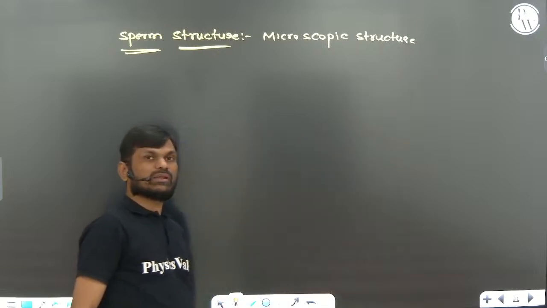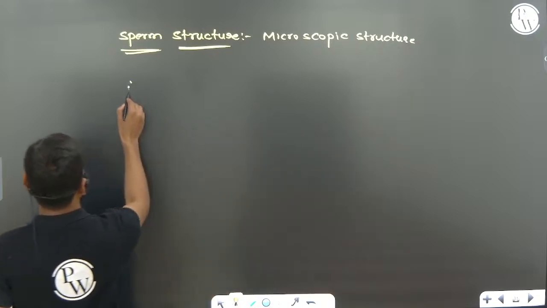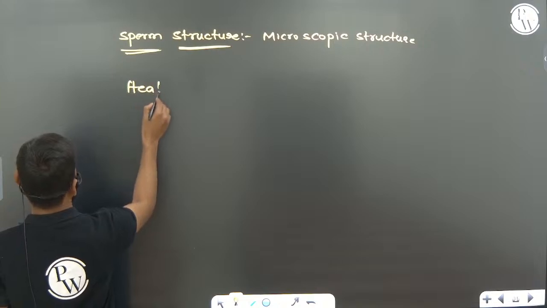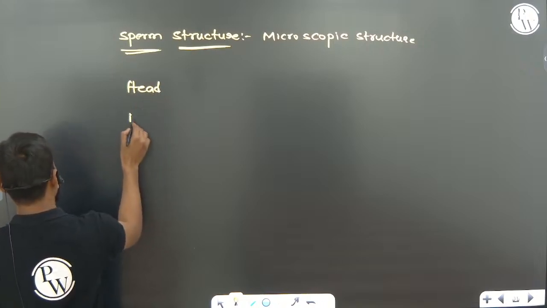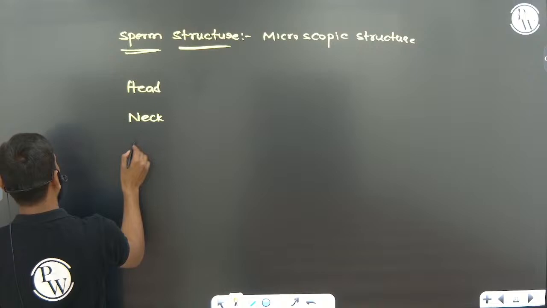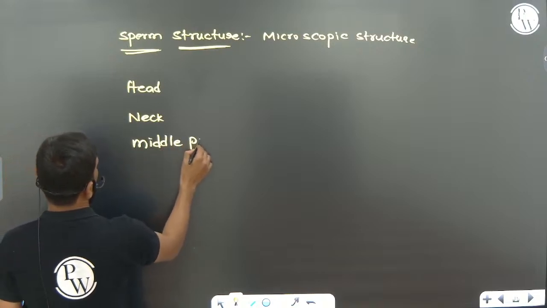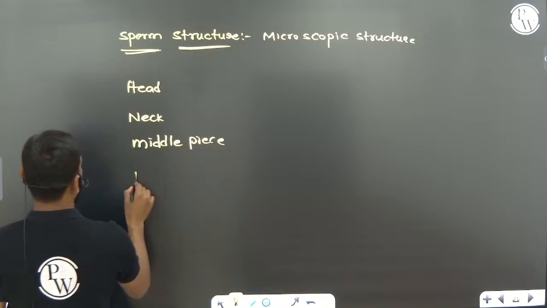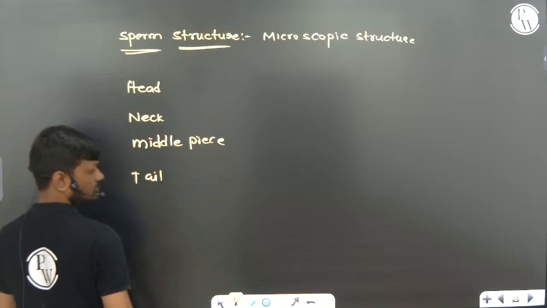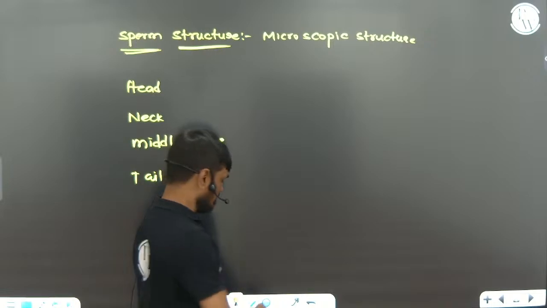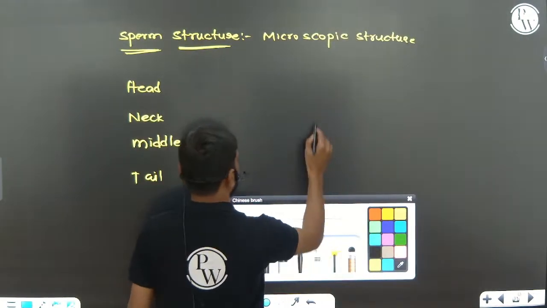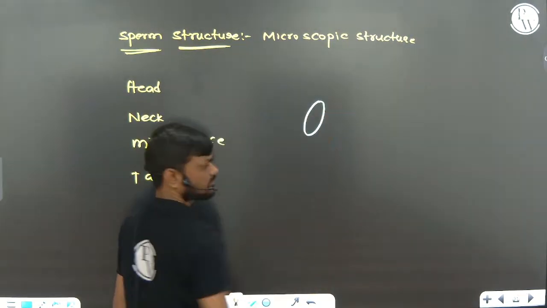It contains mainly head, neck, middle piece, and tail. So these are the parts of the sperm.